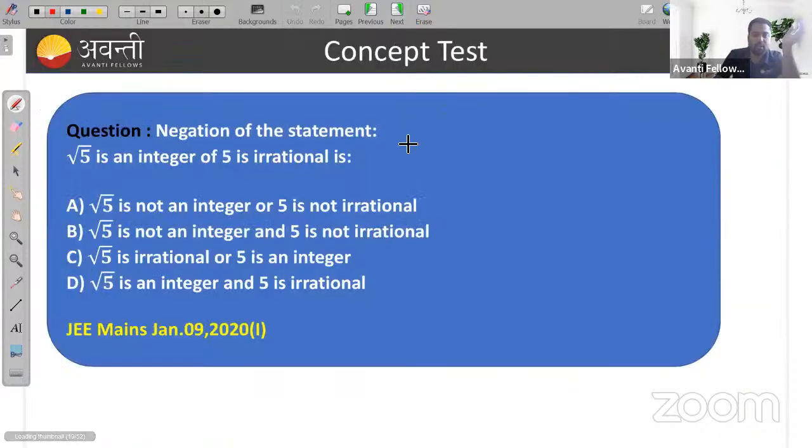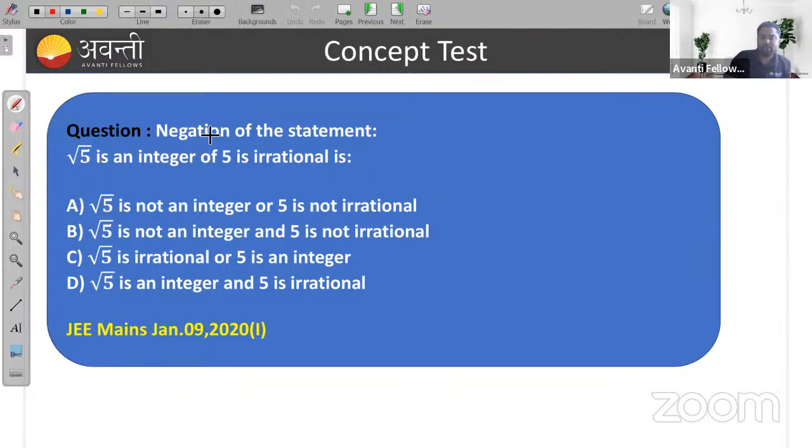What is that? Okay. This is a question asked in 2020 JEE mains. So what is the question? Negation of a statement. You need to find the negation of the statement. It's a very simple question. You can see how easily you can score 4 marks in JEE mains from the topic mathematical reasoning.